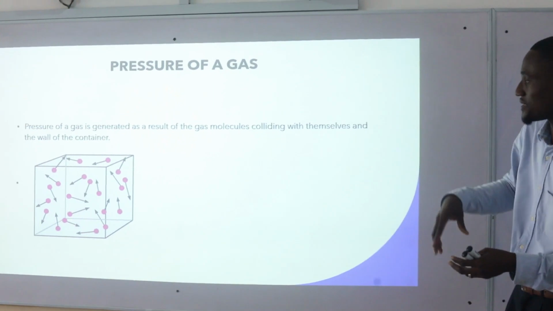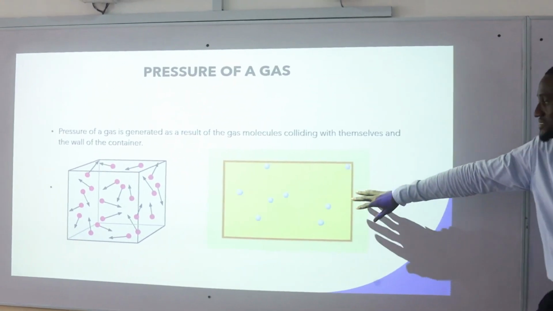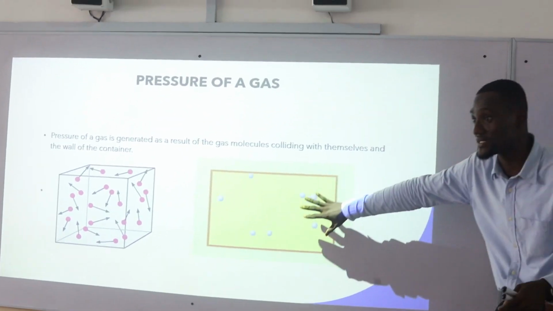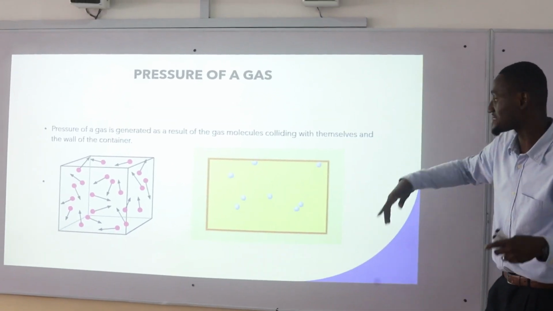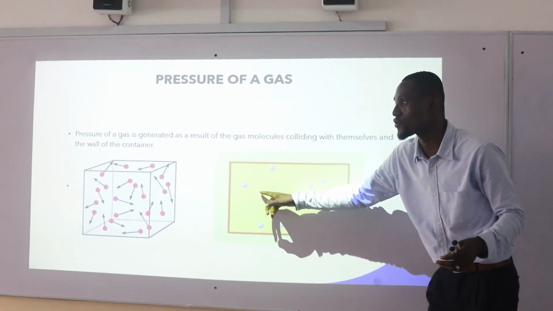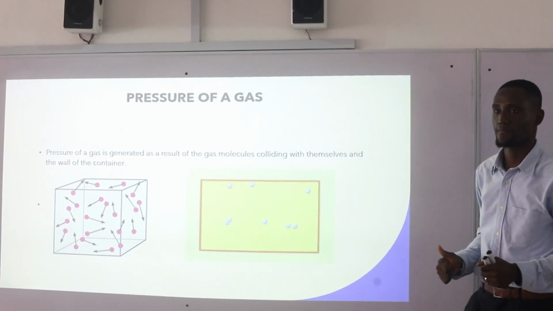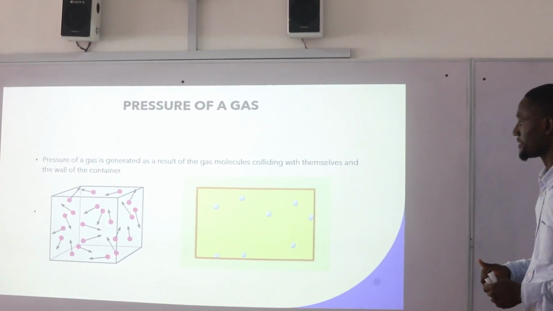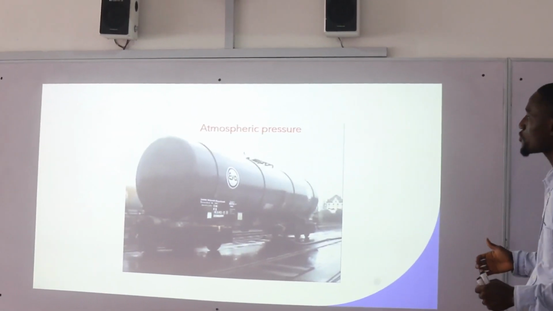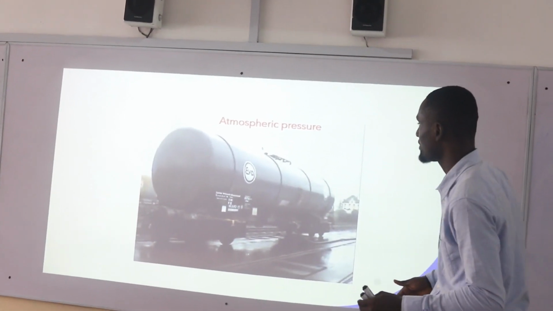But what actually goes on? Let's look at what happens with gas molecules and pressure in a container. So this is how they are moving. There's a high chance that you will hit another atom or you hit the container. Are we clear? Alright. So how do we see this? How do we demonstrate this?